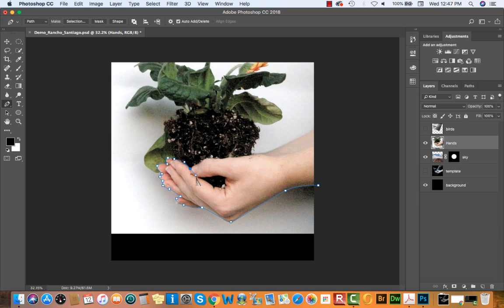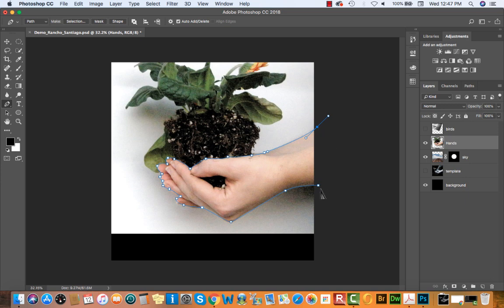Here where the thumb and forefinger meet, I'll hold down Option or Alt again. I'll get that Convert Point tool, and I'll hold my mouse down and drag up and to the right for the new direction, and continue my path by holding my mouse down and dragging in the direction I want the handlebars and the arcs to move. Okay. I'll just work my way around this hand. And then a nice long smooth arc where the wrist is.